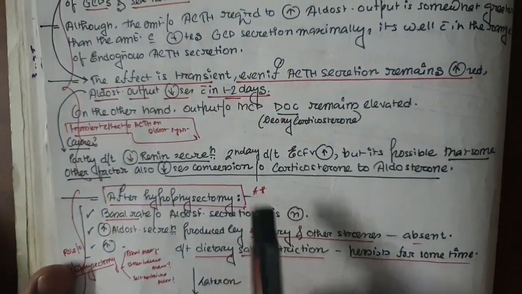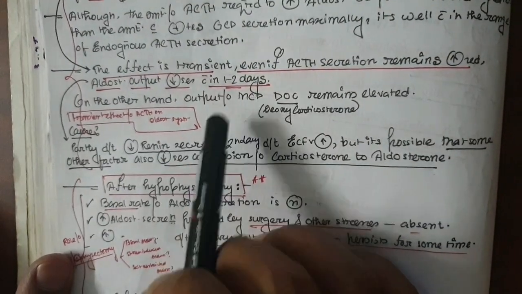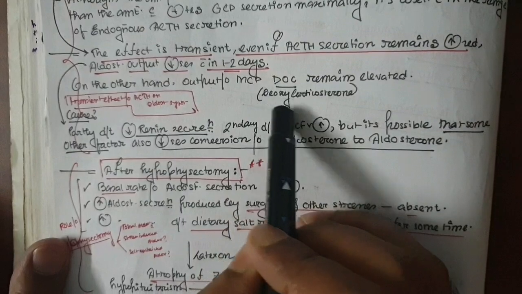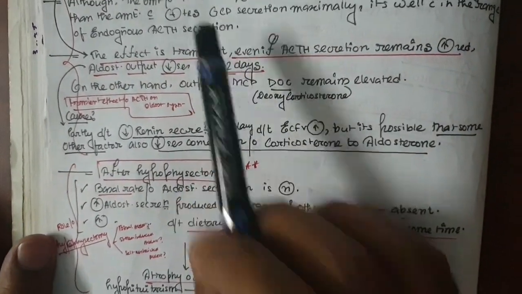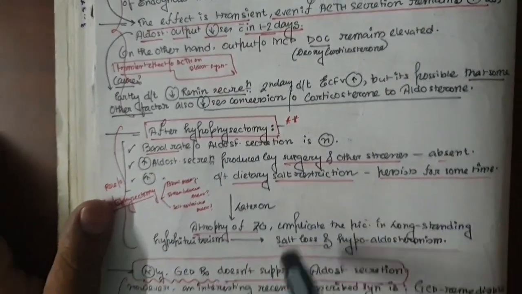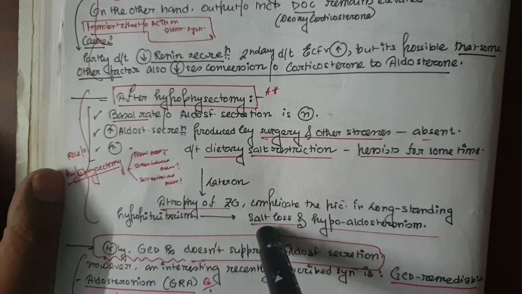But remember, even if the aldosterone goes down within 1 to 2 days, the deoxycorticosterone level remains elevated with the help of the ACTH. Now we all know the ACTH comes from the pituitary, mainly the anterior pituitary.